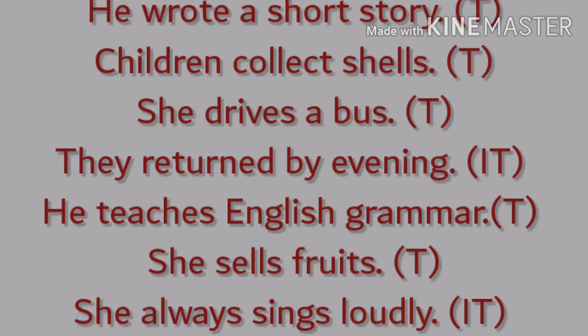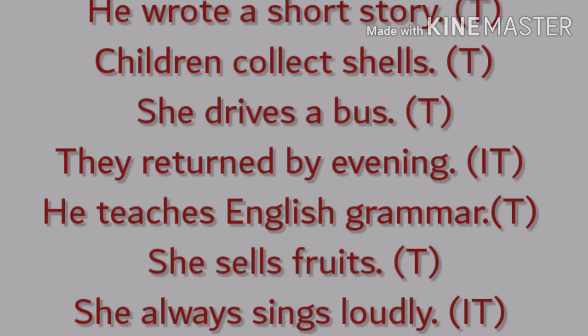Look at the first sentence. He wrote a short story. Wrote is the verb. Wrote what? Wrote a short story. So the verb gives the answer to the question what. So the verb is used transitively. Children collect shells. Collect what? Shells. So the verb has an object, used transitively. She drives a bus. Drives what? So the verb drives answers the question what. So it is used transitively.